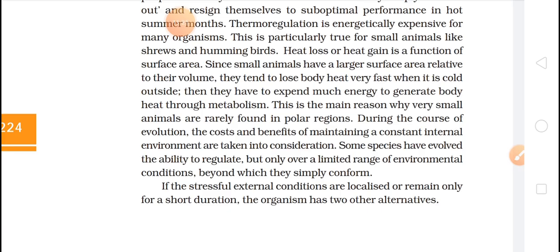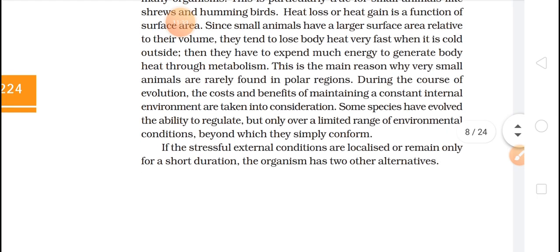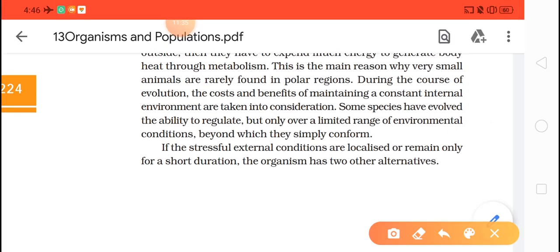So during the course of evolution, the cost and benefit of maintaining a constant internal environment are taken into consideration. Some species have evolved the ability to regulate. Okay, there are some species that can regulate their own body temperature, but only over a limited range of conditions.